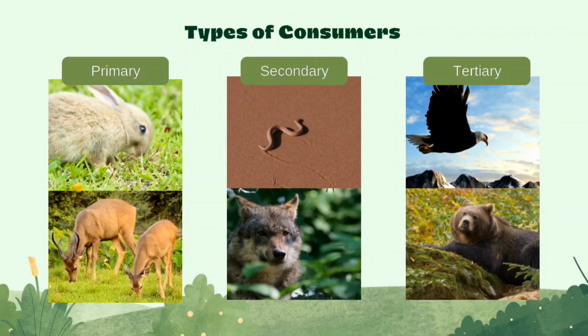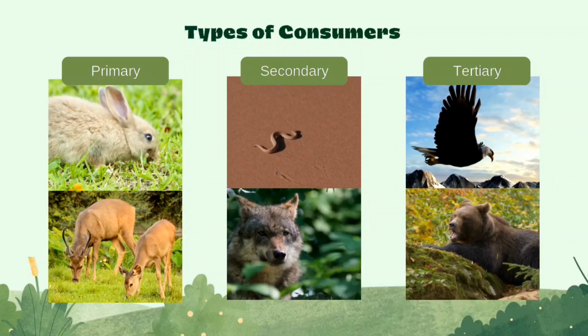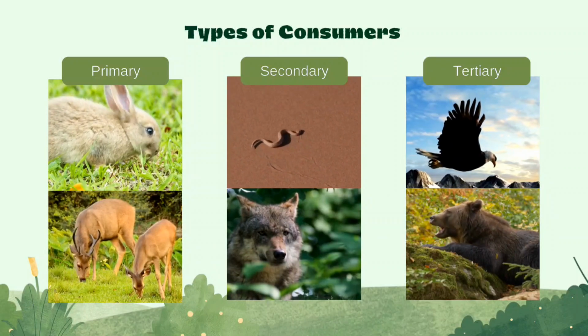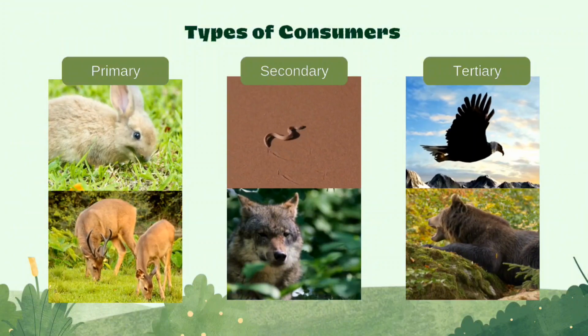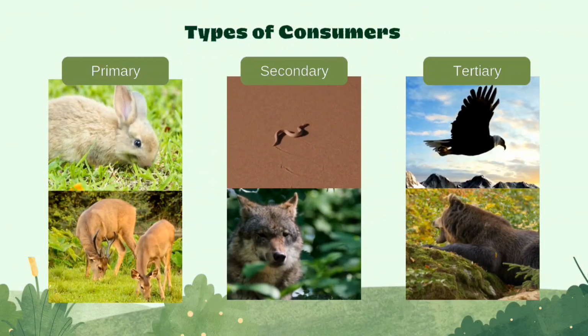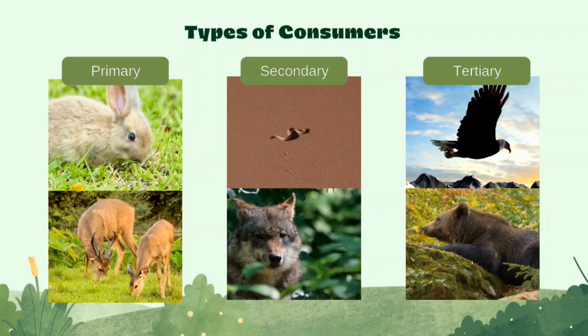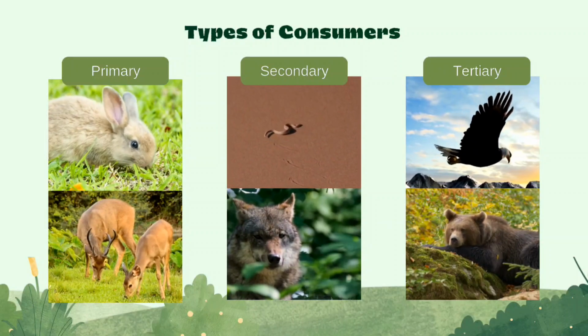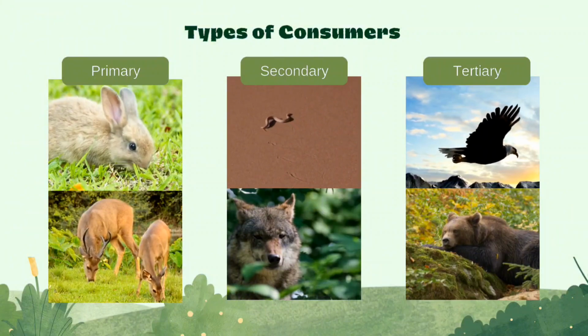Second, the secondary consumers. These are carnivores like snake and wolf that feed on primary consumers like deer and rabbit. They obtain their energy and nutrients by consuming herbivores. Third, the tertiary consumers. These are carnivores like eagle and bear that feed on secondary consumers like snakes and wolf. They obtain energy and nutrients by consuming other carnivores.